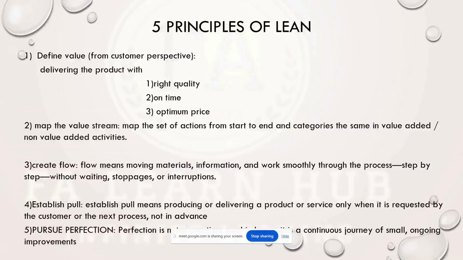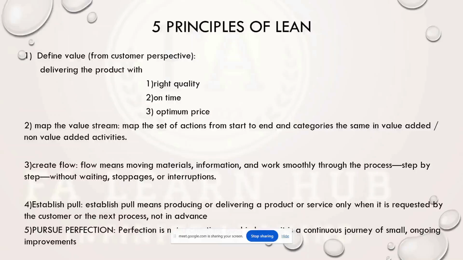And the third thing is create a flow. We have to create a flow of materials or information or work smoothly from top to bottom. So that is the third step, create a flow. Then establish a pull. Pull in the sense that all activity or the trigger should be coming from the customer. What are the changes? What are the requirements? Everything, the pull, should be coming from the customer.